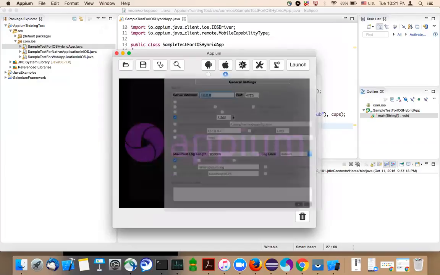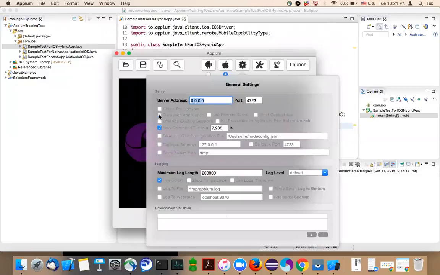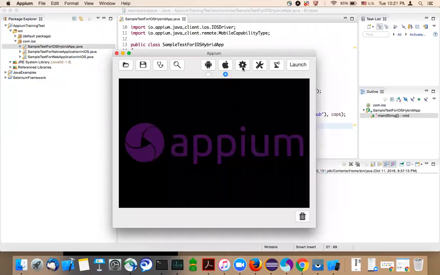Then go to settings. Make sure you give pre-launch application, and also override existing session. We are doing all this procedure to launch the Appium Inspector. Appium Inspector is a tool which is part of Appium, used for identifying the element locators.